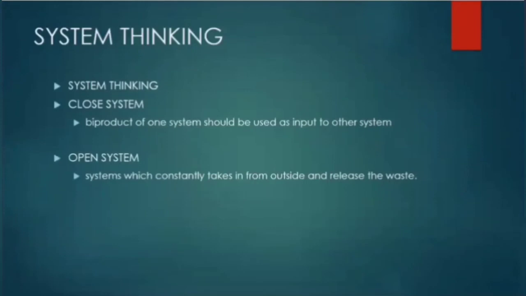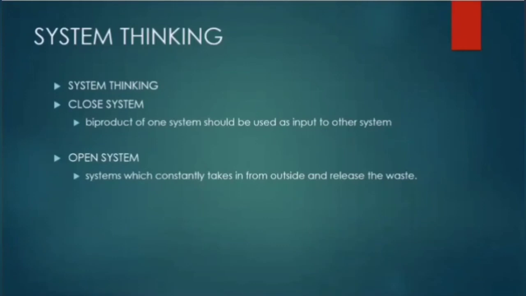The closed systems are the ones where the byproduct of one system is used as input to another system. While open systems are the ones which constantly take in from outside and release the waste. Example, in a home, groceries, water, different products are bought and the waste of all is thrown out. Okay, so this forms an open system. If only all the waste is treated or recycled, then the two subsystems come together and form a closed system, which is more sustainable. Okay, so that was the types of the system.